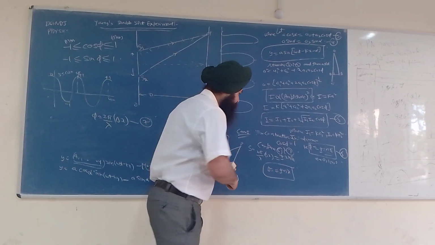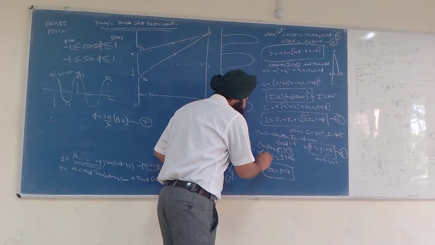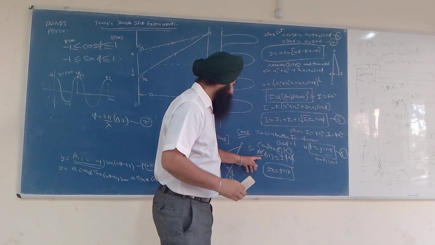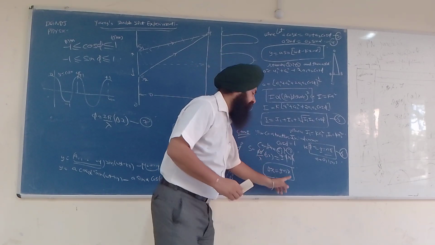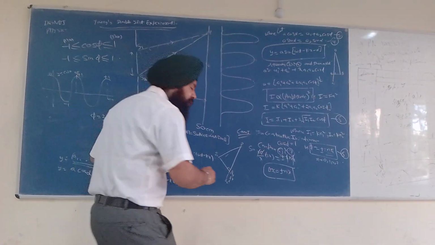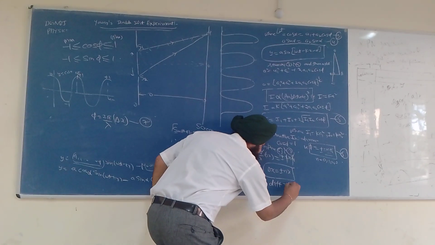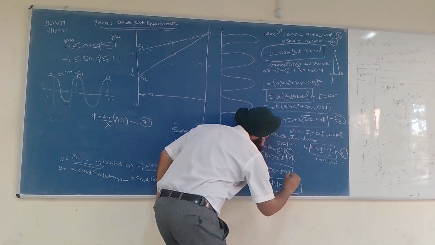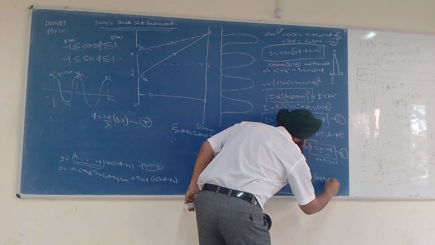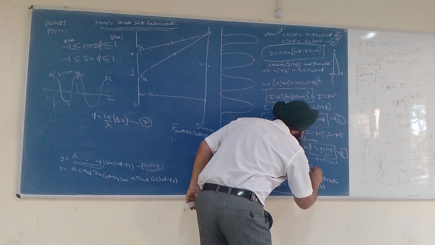See, pi cancels, 2 cancels. What am I getting? I am getting delta x is equal to n lambda. Delta x is equal to n lambda. This is a very beautiful equation. It means path difference is equal to n lambda for constructive interference, bright fringe.